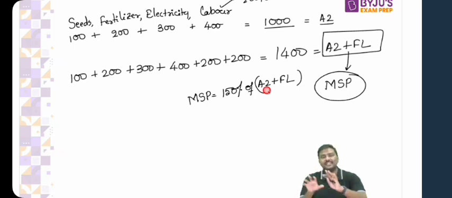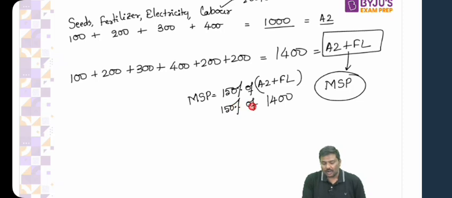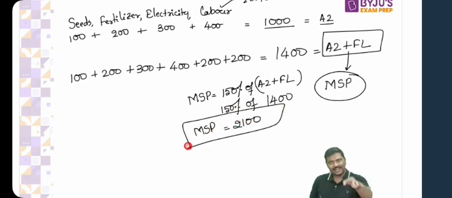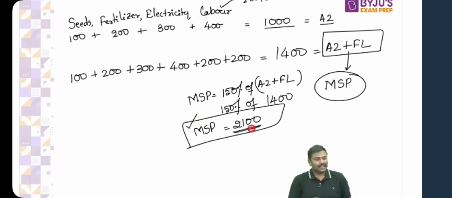Now in this example, how much is A2 plus FL? 1400. 150% of 1,400 will be how much? 2,100 rupees. This is how MSP is decided by the government. This is how MSP is announced by the government. Whenever this crop will be procured, government will be paying 2,100 rupees for the crop. Done, right? So this is A2 plus FL.